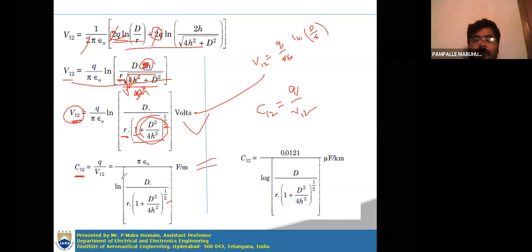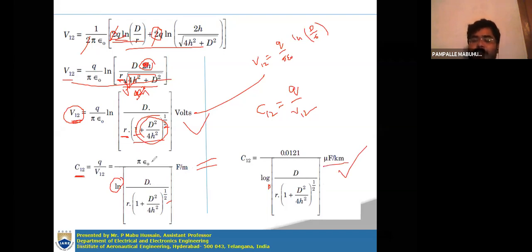This ln term can be converted into a logarithmic term. So then this will be the formula: C12 is equal to 0.0121 by log, in the sense base 10 log, d by small r into (1 plus d square by 4h square) whole to the power of 1 by 2, in microfarads per kilometer.